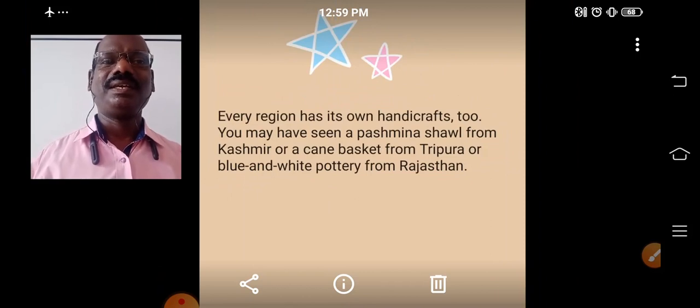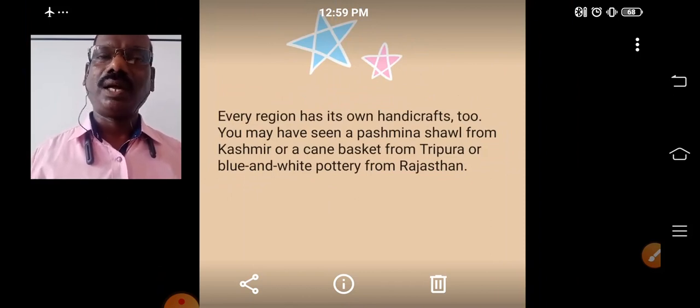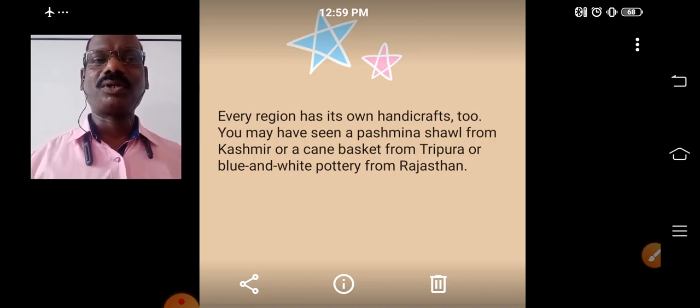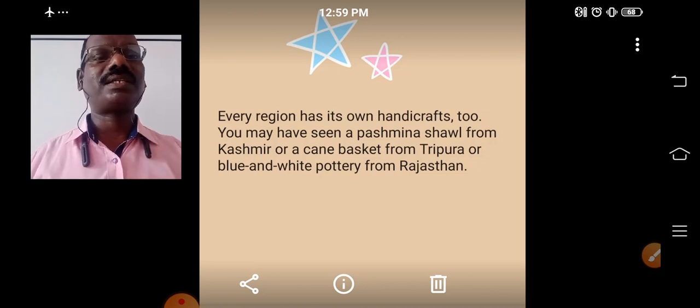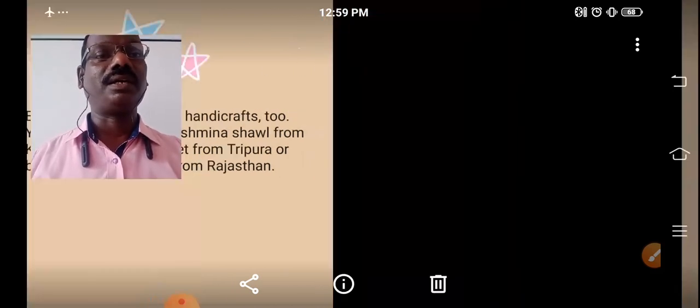Understood? Again, in every region, people are skilled in different kinds of crafts. Like in the Kashmir region, people are very skilled in making shawls. The Kashmiri shawl is very famous. The baskets of Tripura are very famous. The pottery of Rajasthan is very famous. The people of different regions are very skilled in making various craft products. People of that region make such products and earn income.